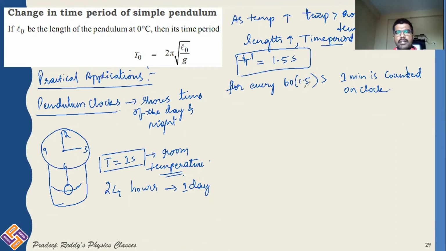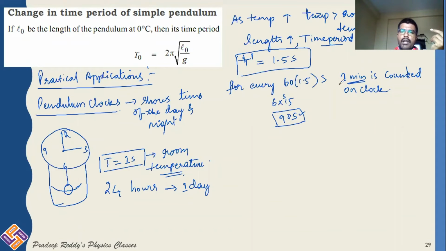But what is the actual time taken here? This is 60 into 1.5, that is, 90 seconds. That means now for 1 minute, 90 seconds is the actual time after expansion.